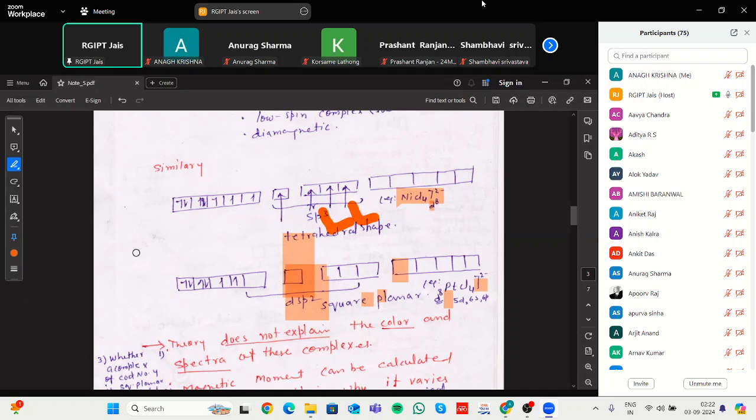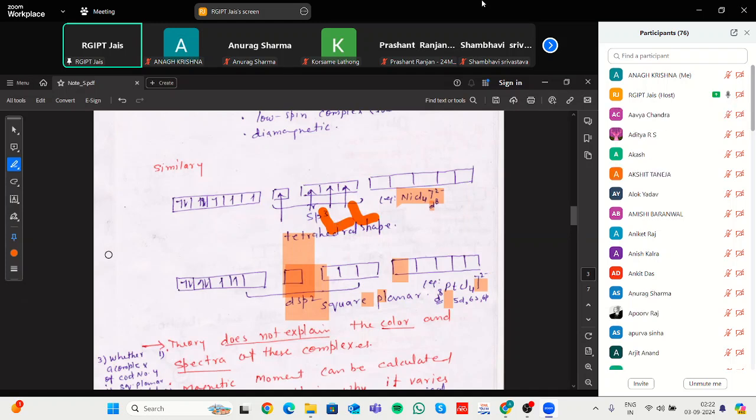Both tetrahedral and square planar complexes have 4 ligands attached, meaning one is from sp3 and the second is from dsp2. How will we distinguish? This theory does not explain why nickel chloride [NiCl4]2- forms a tetrahedral complex, but in the case of [PtCl4]2- it forms a square planar one. Why do complexes form different shapes, when all have 4 ligands attached? Based upon this theory, there is some controversy.